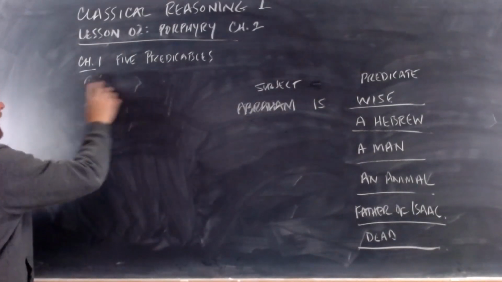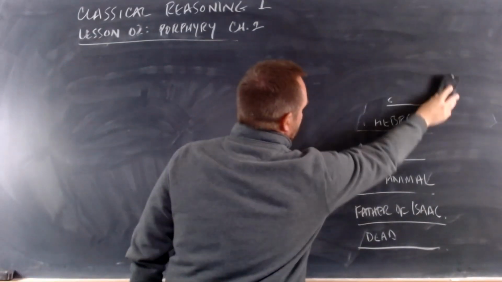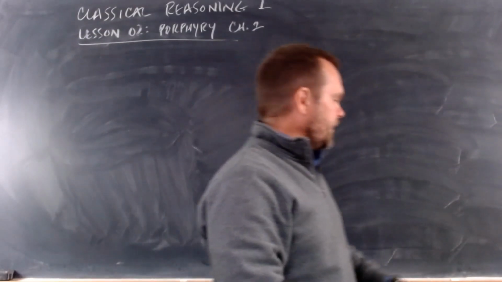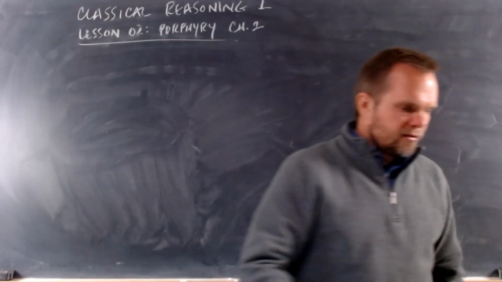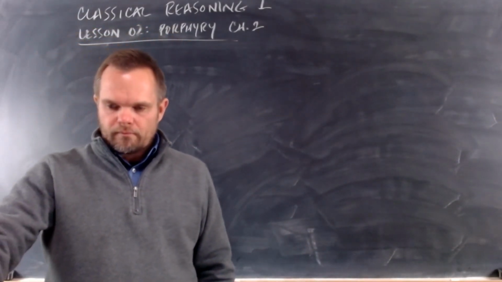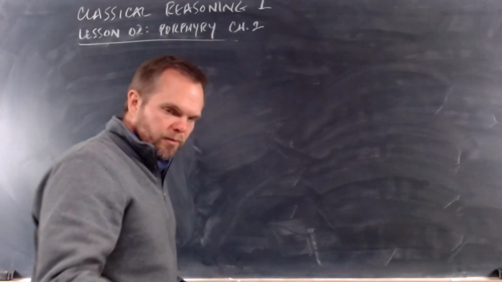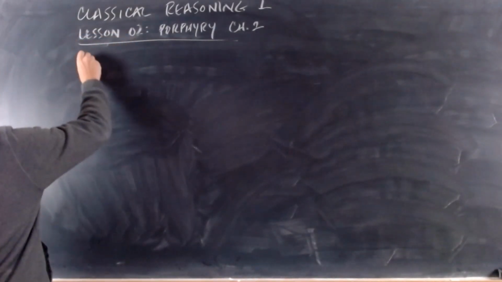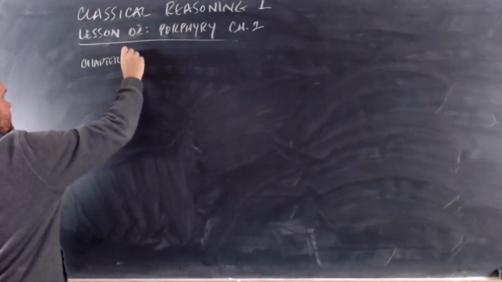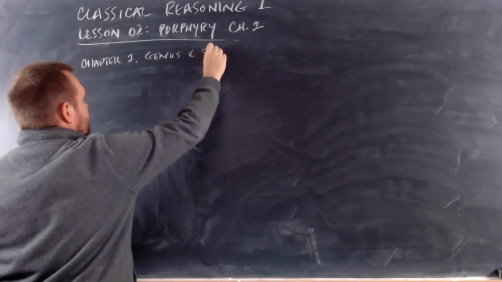We learned that there are five topics that Porphyry says we have to learn if we're going to easily and accurately understand Aristotle's categories, which is the first book of the Organon. Okay? So in chapter 2, we're going to learn about genus and species, and others, but mainly about genus and species.